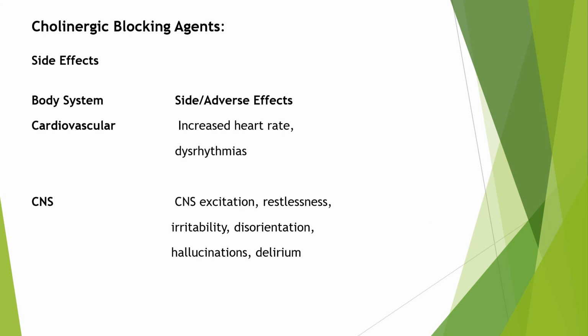Now let's speak about the side effects of these cholinergic blocking drugs or anticholinergic drugs. Now let's see the side effects on the board. Towards your left is the body system and towards the right is the side effects or adverse effects. So on cardiovascular system there is increased heart rate and dysrhythmias. In central nervous system there is central nervous system excitation, restlessness, irritability, disorientation, hallucinations and delirium.